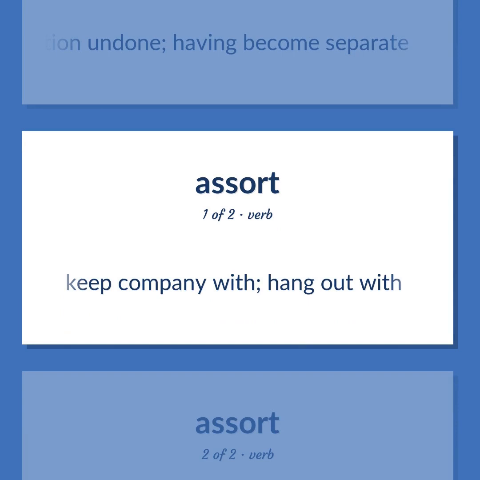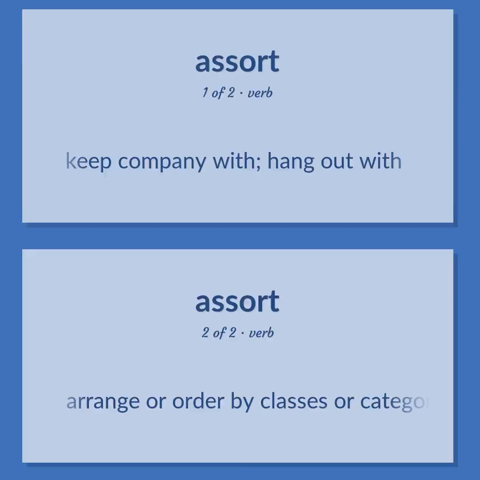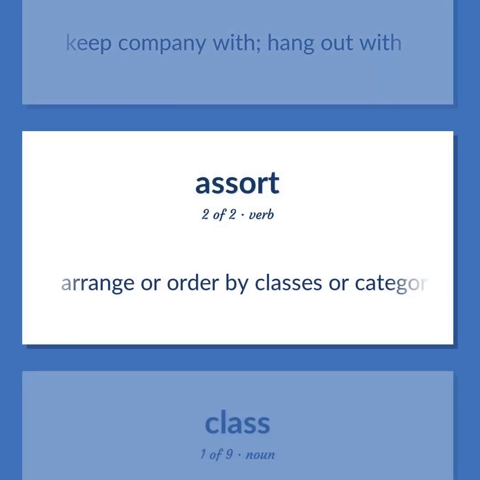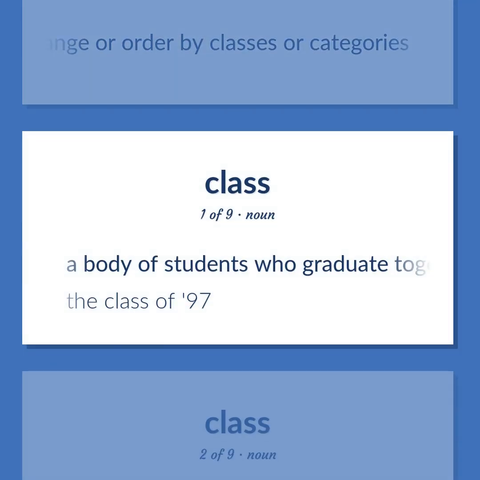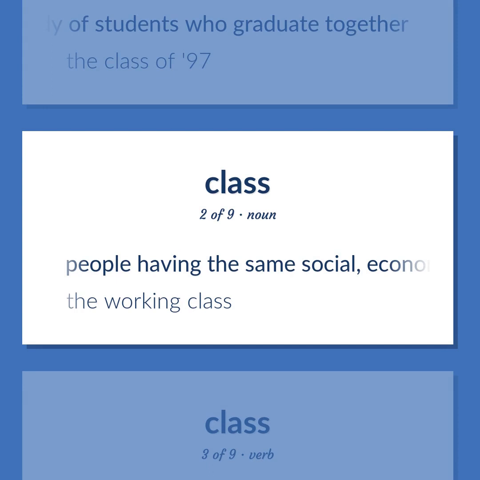Keep company with, hang out with. Arrange or order by classes or categories. A body of students who graduate together. The class of 97. People having the same social, economic, or educational status. The working class.